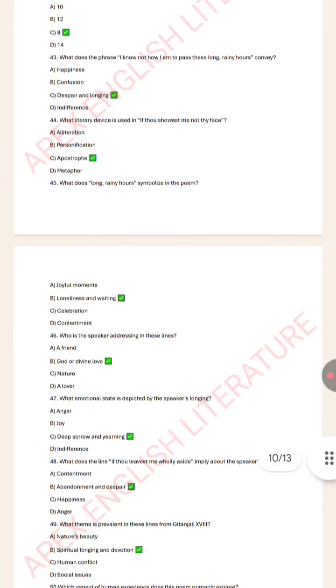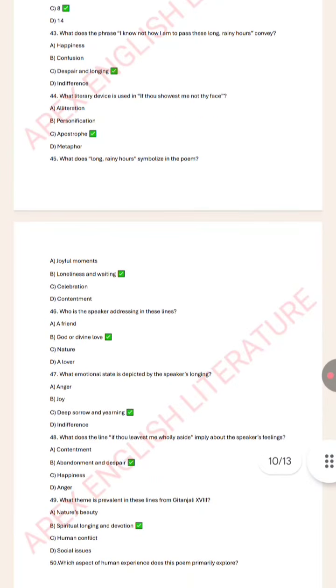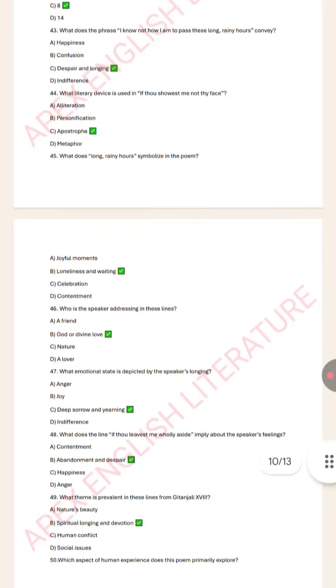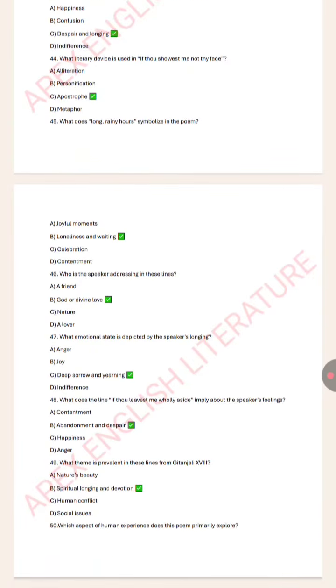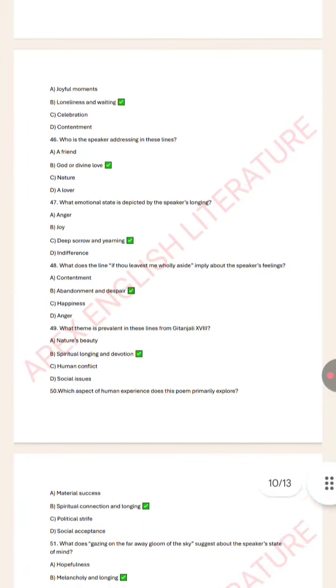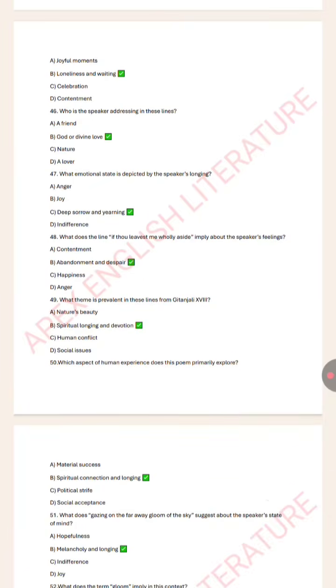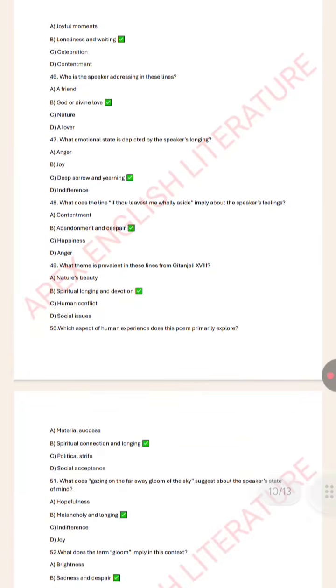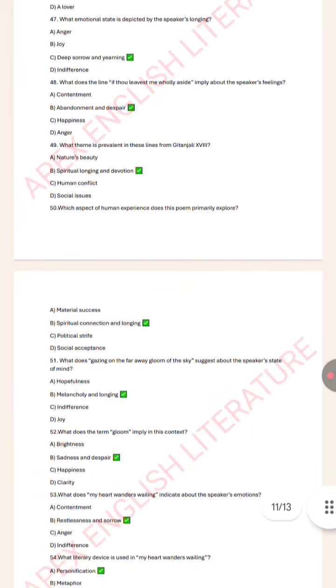How many lines are there in Gitanjali 18? 8. What does the phrase "I know not how I am to pass these long rainy hours" convey? Despair and longing. What literary device is used in "if thou showest me not thy face"? Apostrophe. What do the long rainy hours symbolize? Loneliness and waiting. Who is the speaker addressing in these lines? God or divine love. What emotional state is depicted by the speaker's longing? Deep sorrow and yearning.